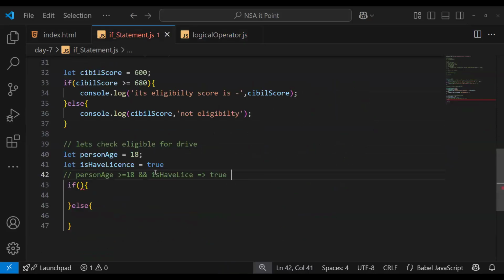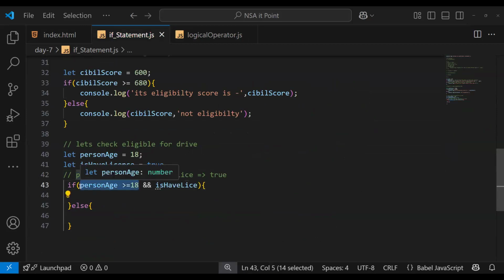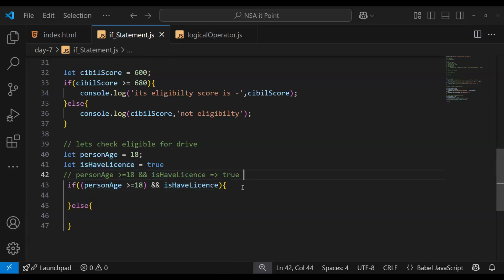Okay, similarly here too. Let's just copy this one and paste it inside the if condition. You can write this in this form too, you can just encapsulate this one too. But as of now, for understanding, let's keep it in this form.